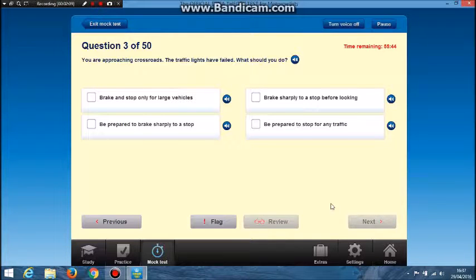You are approaching crossroads. The traffic lights have failed. What should you do? Brake and stop only for large vehicles. Brake sharply to a stop before looking. Be prepared to brake sharply to a stop. Be prepared to stop for any traffic.